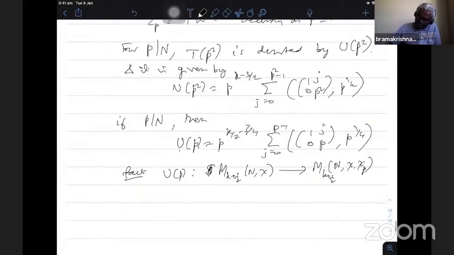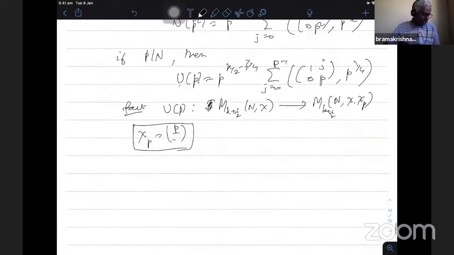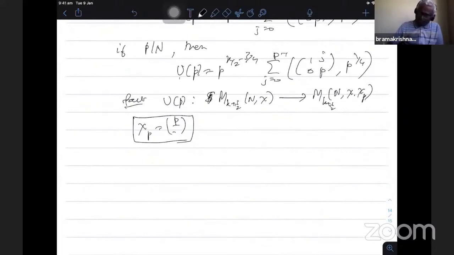As usual, I told you the chi_p is nothing but this (·/p) character. It is an even character, so note that. If I take the Legendre symbol (·/p) character, that can be an odd character when p is 3 mod 4, but this is always an even character. Therefore, chi is an even character, so it makes sense. Now the Fourier expansion.